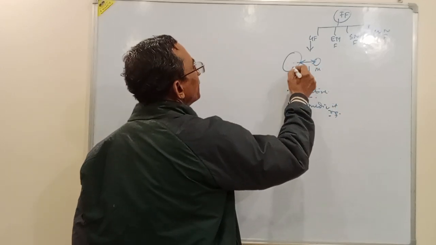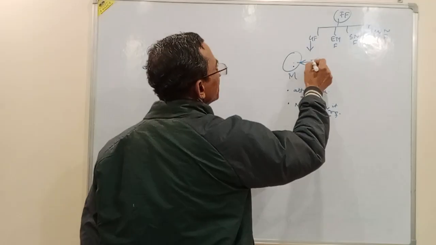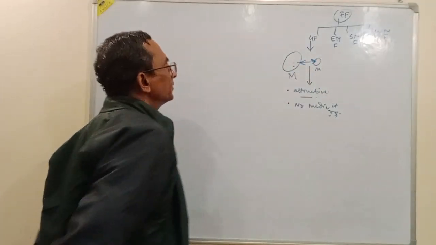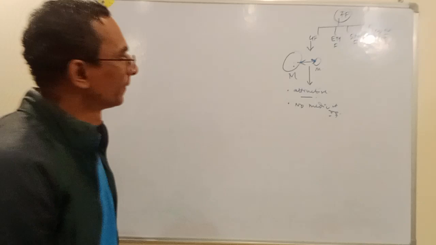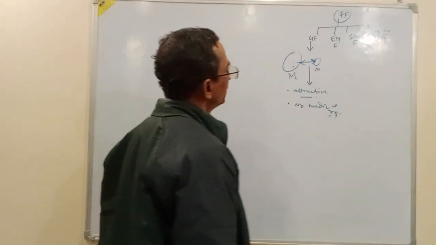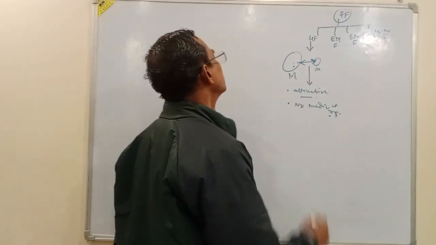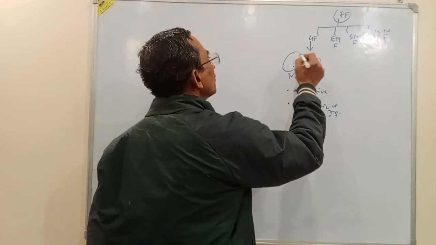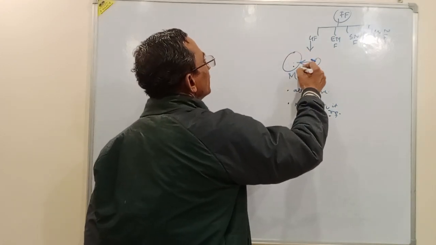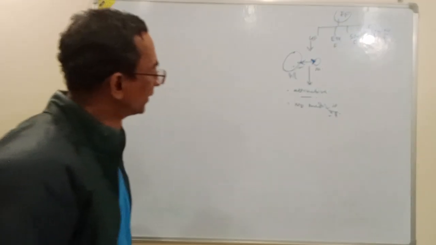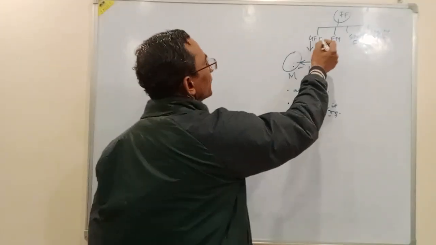Whether it is kept inside air or in space, there will be a force of attraction between two objects, and this is the gravitational force.